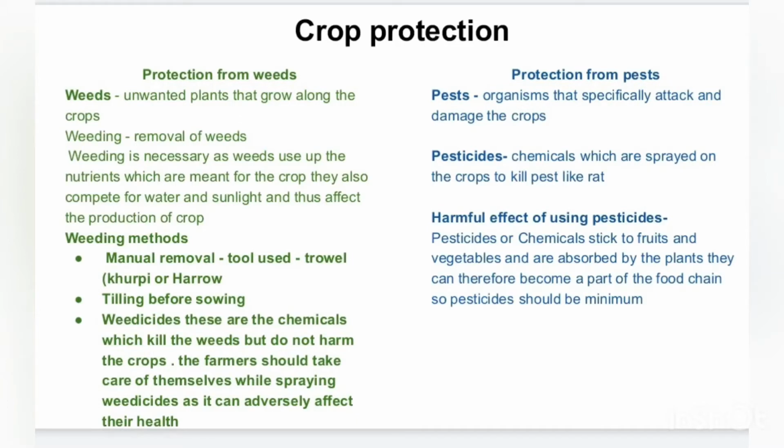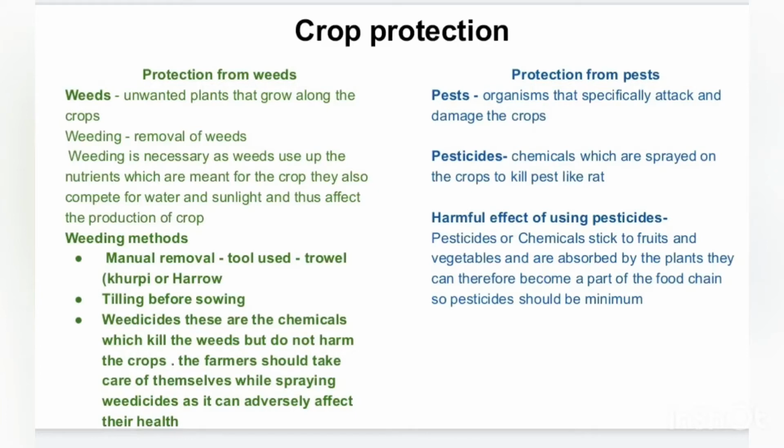It is very important to remove the weeds from the fields because they will compete for the nutrients which are meant for the crop, and they will compete for the water and sunlight, and thus it will affect the production of the crop and the crop yield. For the different weeding methods, that means how to remove the weeds, we can follow these three methods.